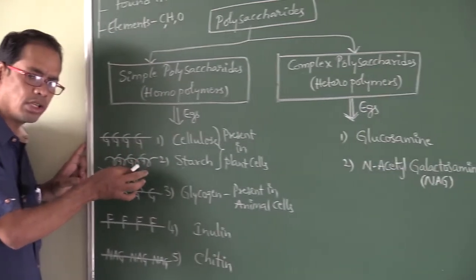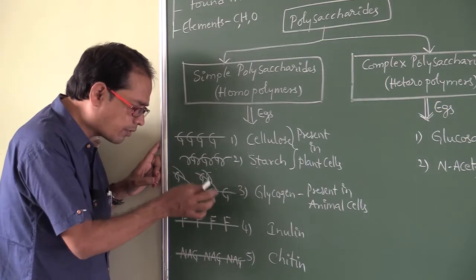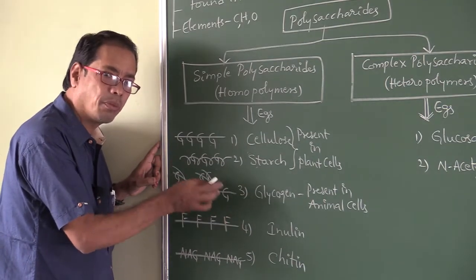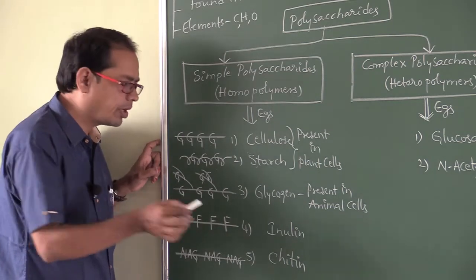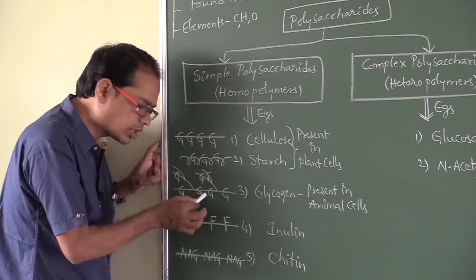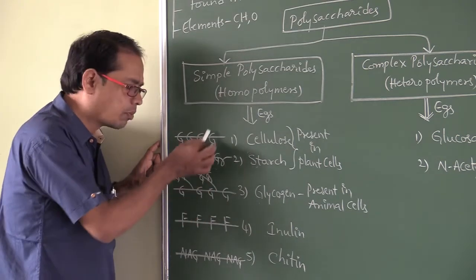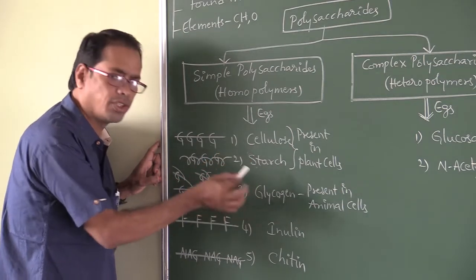Polymer of glucose and having helices means starch. Polymer of glucose and having branches means glycogen.